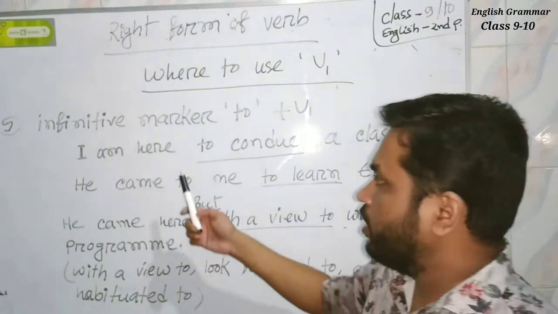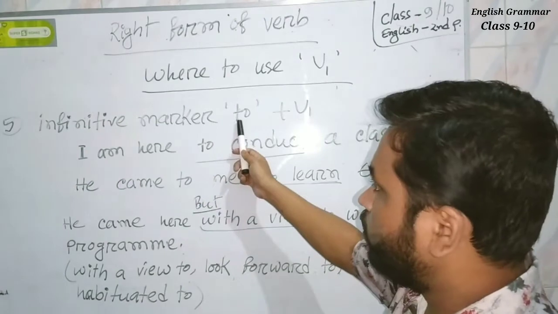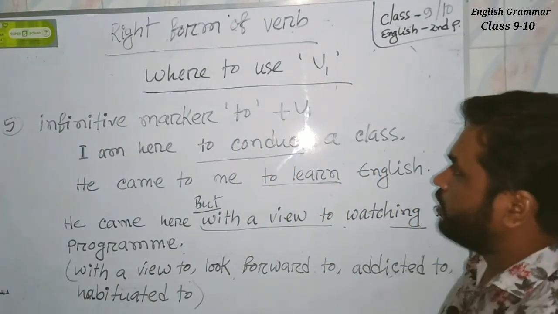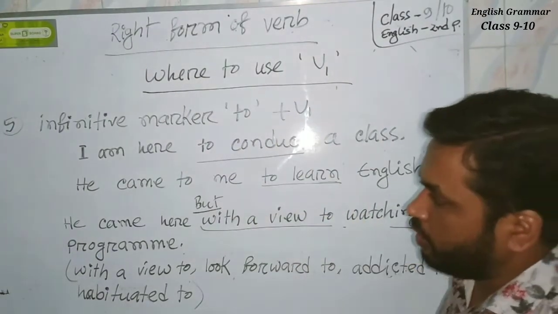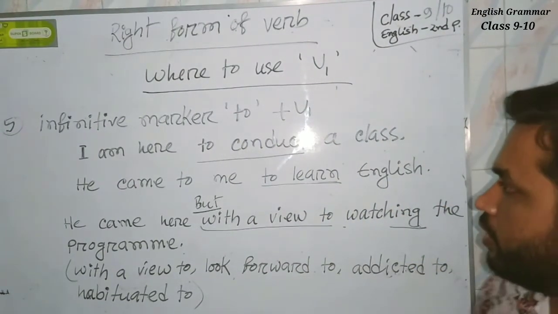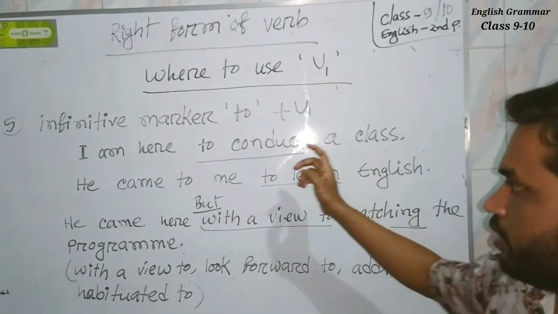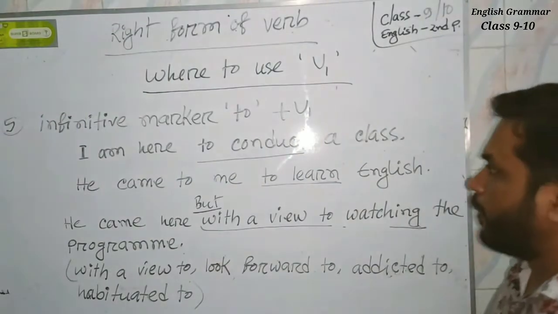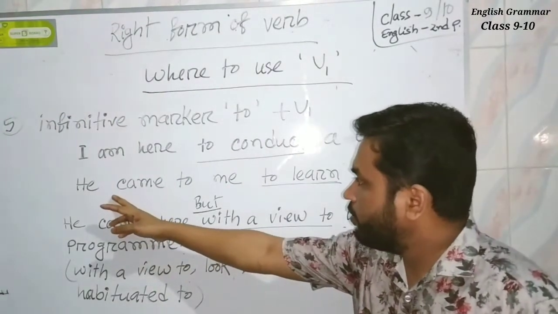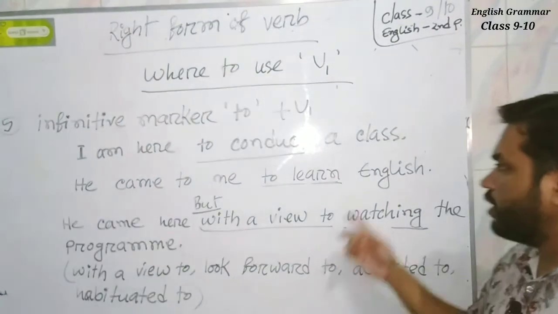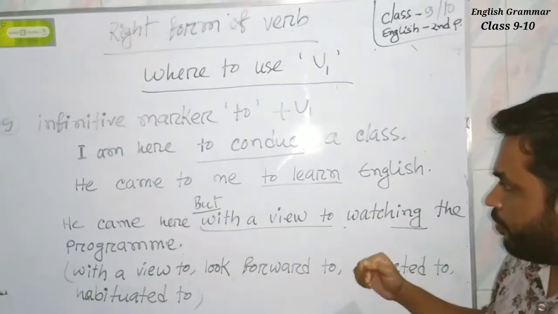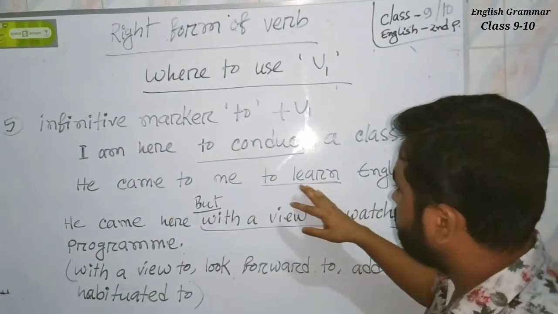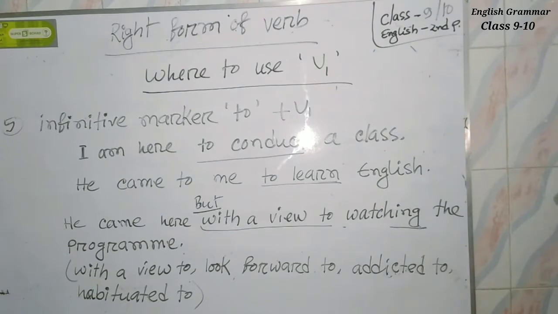Let's go to rule number 5. The rule 5 is: infinitive marker to always takes B1. That means after to, B1 is used, such as I am here to conduct a class. Here to plus B1 is called infinitive. And the second example is he came to me to learn English. Here learn is a present form. So here after to, verb 1 is used.